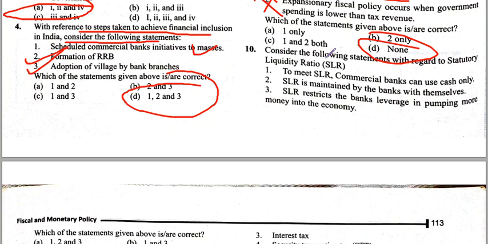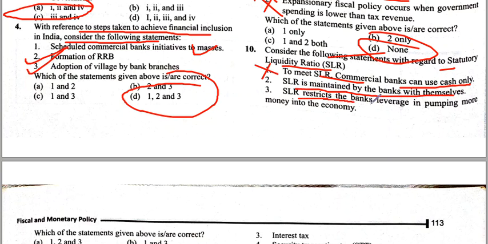Consider the following statements with regard to the statutory liquidity ratio. To meet the statutory liquidity ratio, commercial banks can use cash only. This statement is incorrect because it can be maintained in cash form, gold form, and other securities. So the first statement is incorrect. SLR is maintained by the banks with themselves.